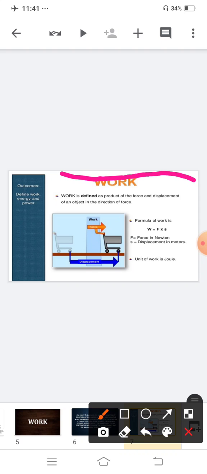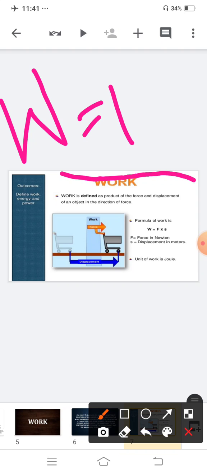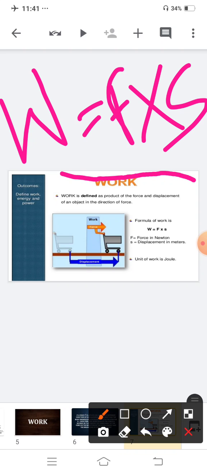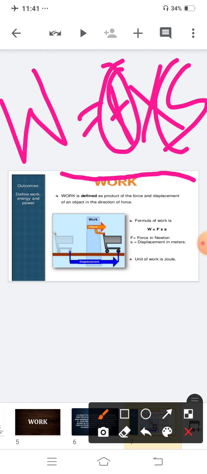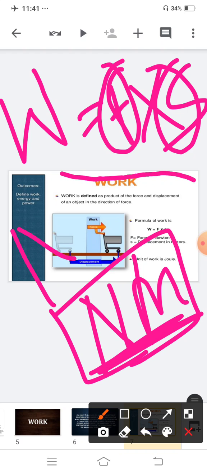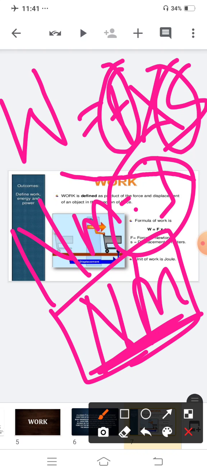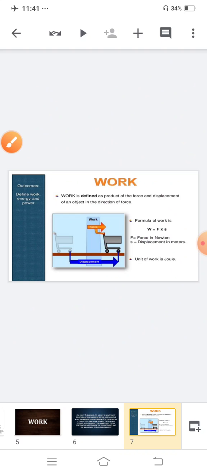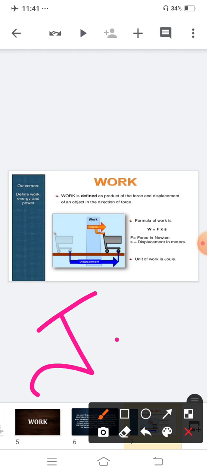In the direction of force. The formula of work is W is equal to F into S. You will represent work with a capital W, F represents force and S represents displacement. Is this clear? I told you how you can find the unit. The unit of force is Newton and displacement is in meter. So the unit is Nm, but Nm is equal to joule. So the unit of work is joule. You can represent joule with a capital J. Is this clear?